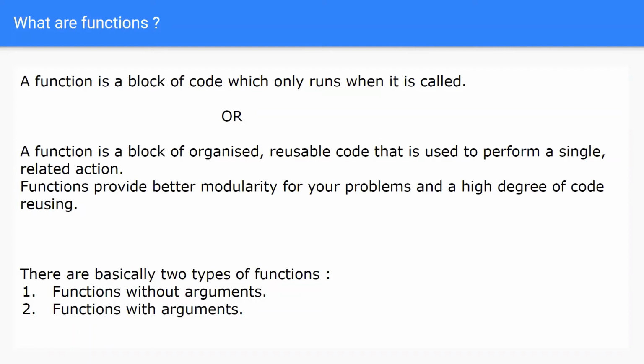So guys, we use functions in programming to bundle a set of instructions that you want to use repeatedly, and to carry out that specific task, the function might or might not need multiple inputs. When the task is carried out, the function can or cannot return one or more values. That depends upon the definition of a function. There are basically two types of functions: functions without arguments and functions with arguments.